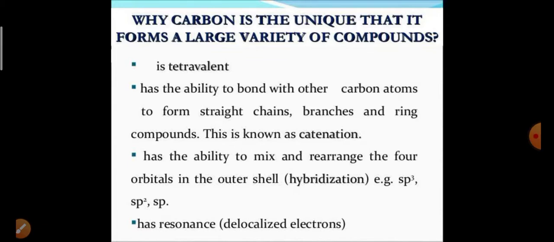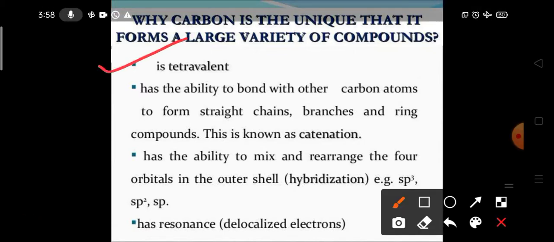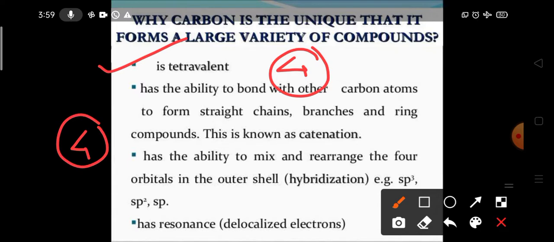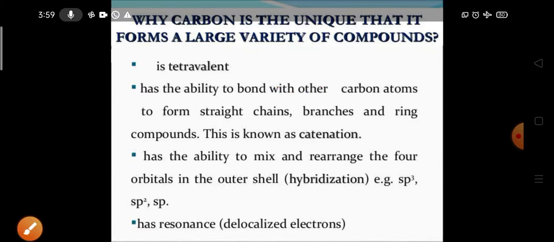So, as I told you, 4 points are very important. The first point is that carbon is tetravalent. What is meant by tetravalent? Tetra means its valency is 4. If you study the periodic table, you know that any element can have a maximum valency of 4, from 0 to 4, not more than 4. Therefore, any element can produce a maximum of 4 bonds, and this gives a stable molecule. This 4-bond formation is known as tetravalency. This is the first point.